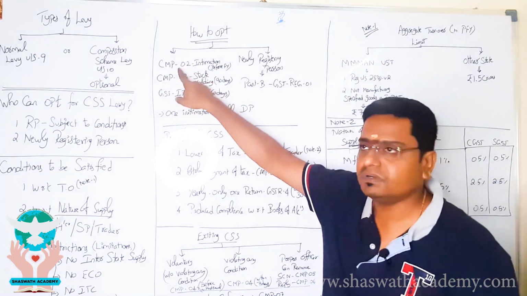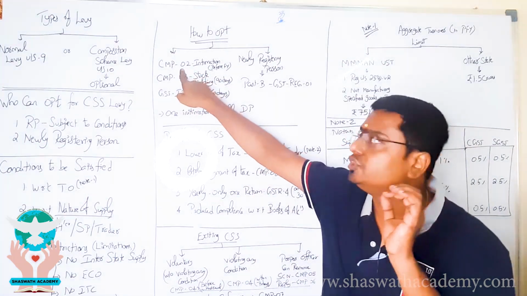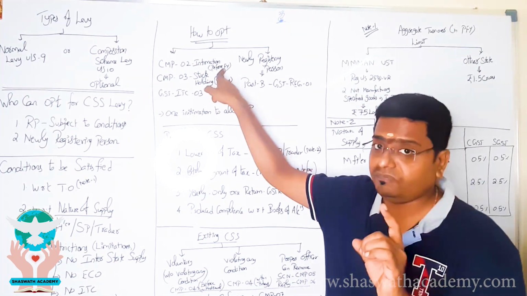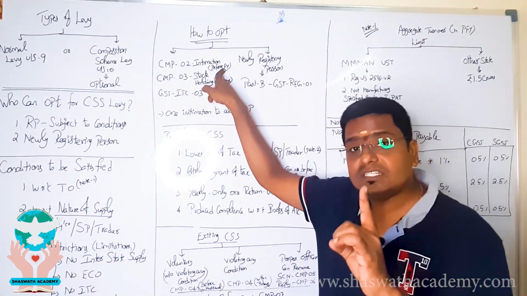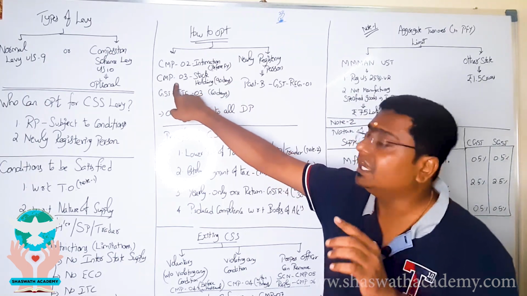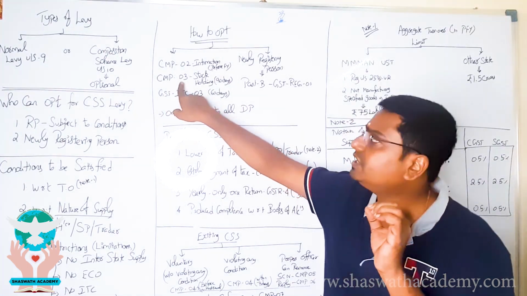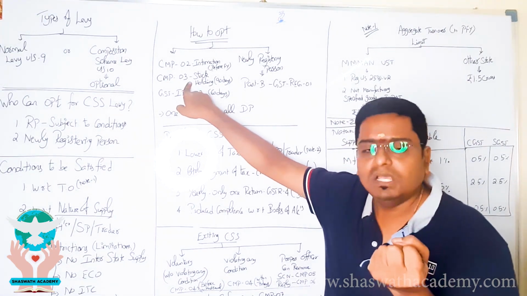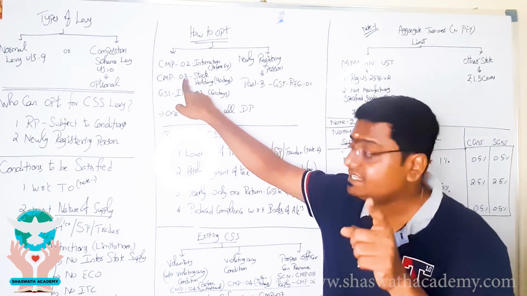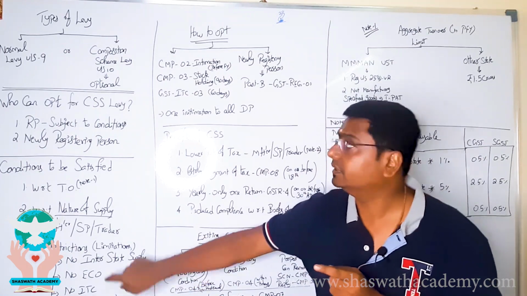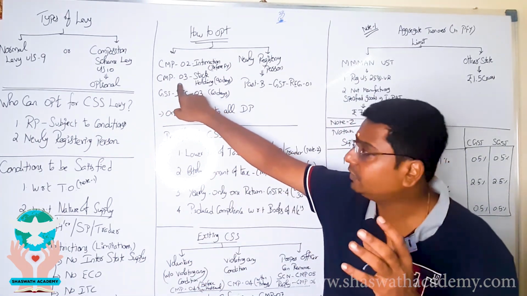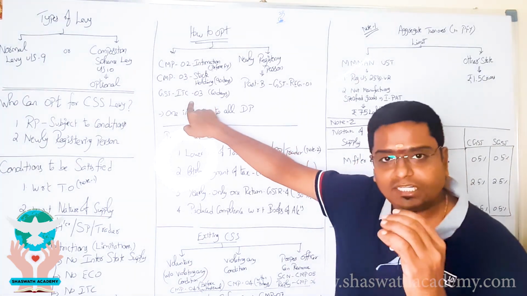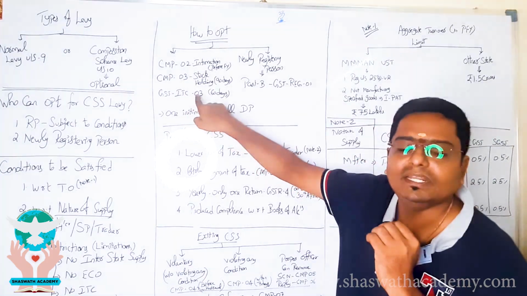However, if I am a registered person, I have to intimate in CMP-02 before the commencement of the financial year, because a registered person can opt for this composition scheme only from the first day of the next financial year. After opting, within 90 days he has to file the stocks held with him, because he will be losing the credit. ITC is not eligible, therefore he has to file the details with respect to the same in CMP-03. And with respect to the ITC quantum, how much ITC is lapsing, he has to file within 60 days in ITC-03.